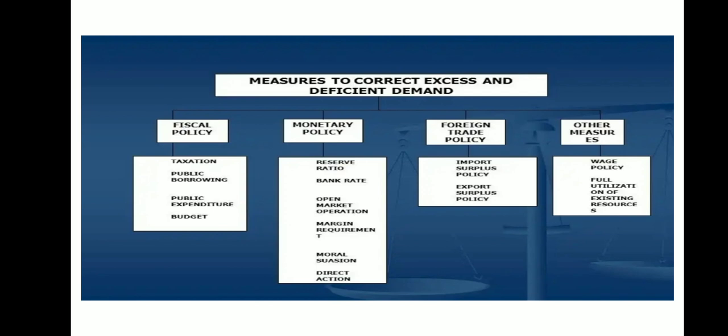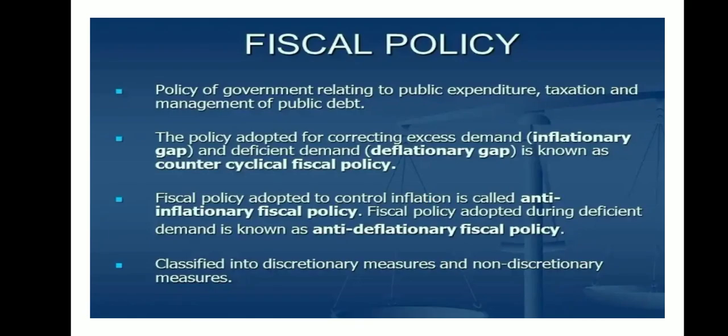Foreign trade policy includes import surplus policy, export surplus policy and other measures, that is wage policy, full utilization of existing resources, MSP, etc. But here we will discuss mainly two, fiscal and monetary policy.